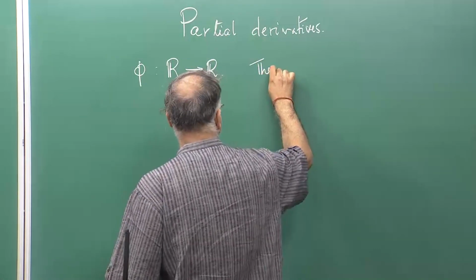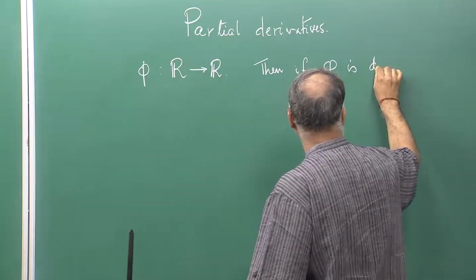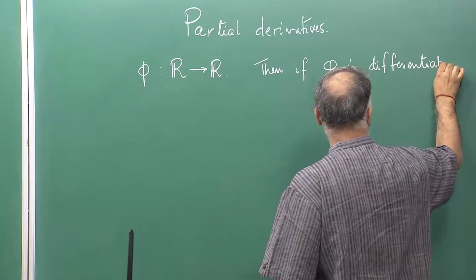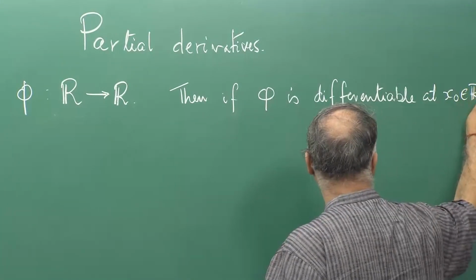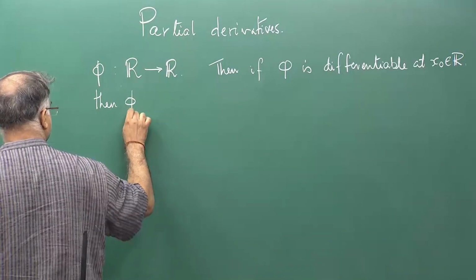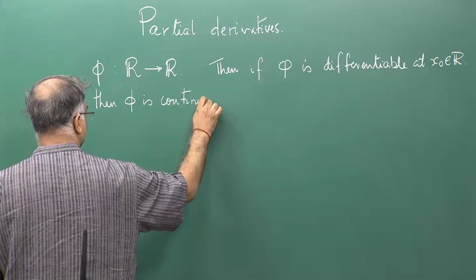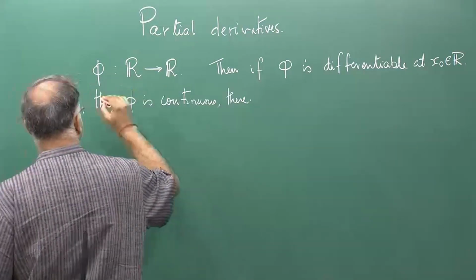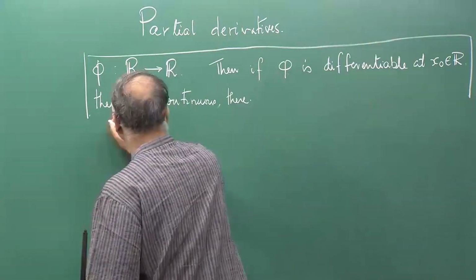then if phi is differentiable at a point x naught in R, then phi is continuous there. This is a very fundamental fact. So, existence of a derivative at a given point guarantees continuity of the function at that point.